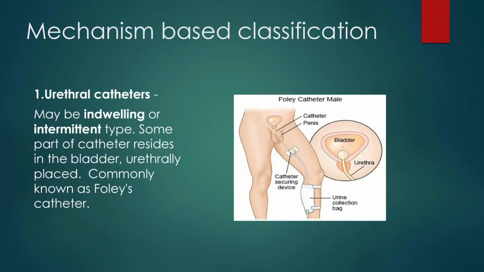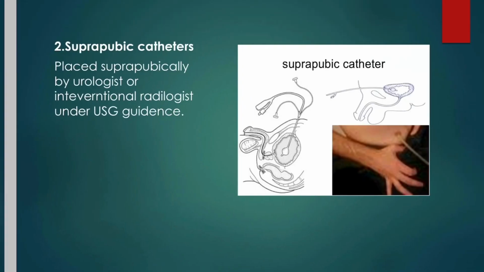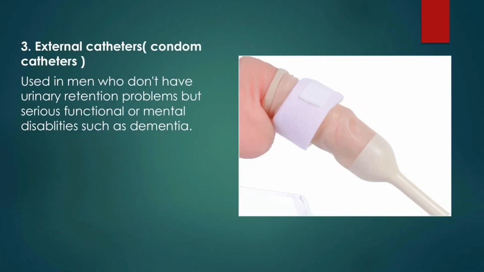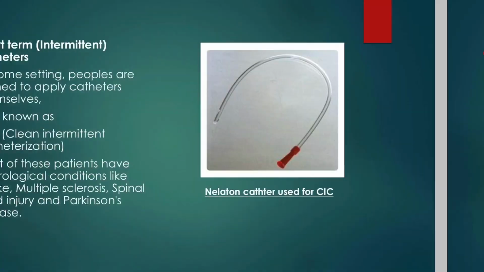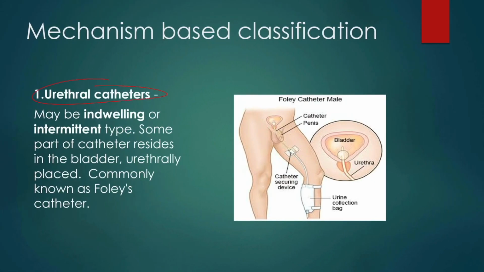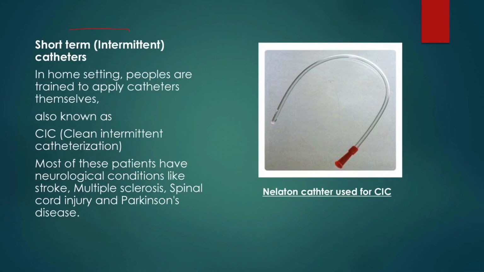The classification based on the mechanism is that they can be of 3 types: urethral catheters, suprapubic catheters, and external catheters, also known as condom catheters. Urethral catheters can be indwelling or intermittent type. Indwelling catheters are fixed to the patient or bedside for longer duration, and are commonly known as Foley's catheter.